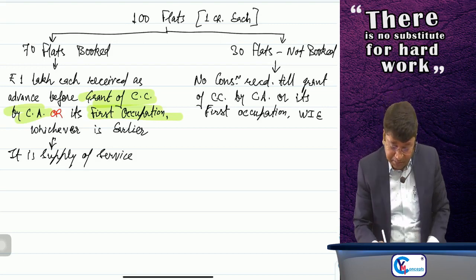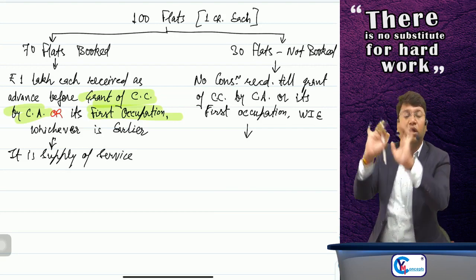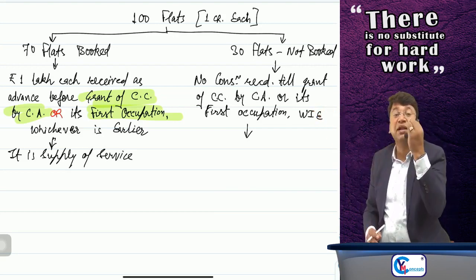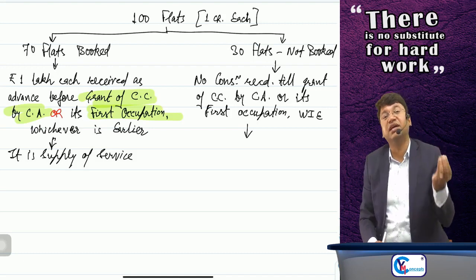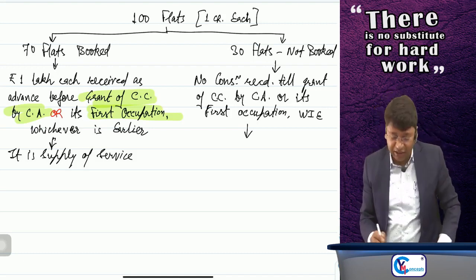But suppose the completion certificate is granted or first occupation takes place, the building is complete in all respects, and you buy the flat, then you are just purchasing the flat. You are just purchasing immovable property from me.